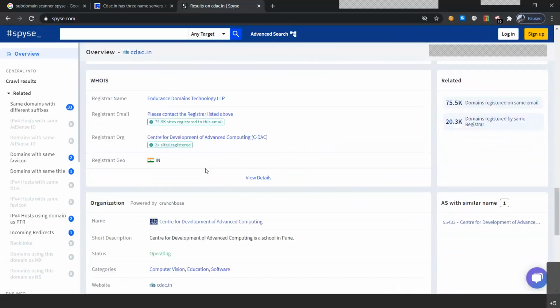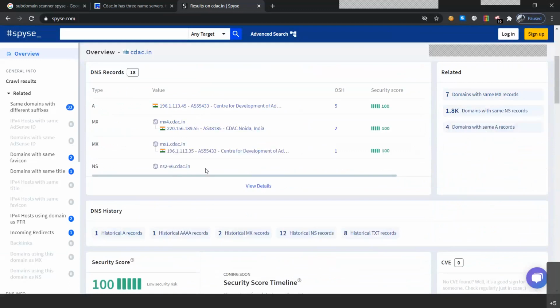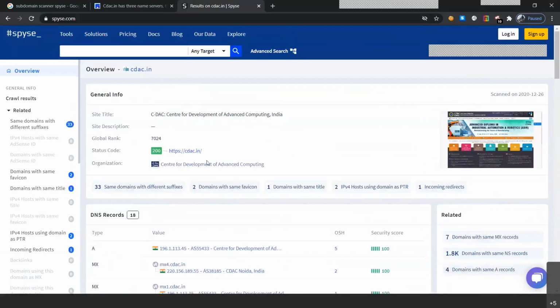So we are able to see much more information, or even the hacker, if he might be able to see this, he might be able to get the IP address, and if he's not able to crawl in one of the websites or one of the main links or one IP, he might try to find out the vulnerabilities in other IP addresses and will try to get inside that particular website. So hackers might try to find some other backdoors to get inside with some vulnerabilities by using the subdomain scanners. A pen tester might be able to see that particular area where the hacker might go in. So he might be able to search such areas, detect them, and try to prevent